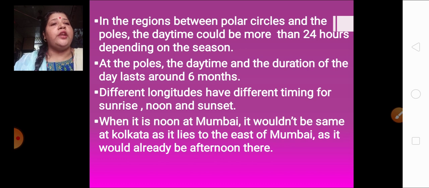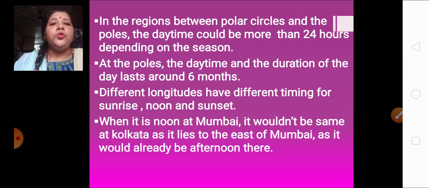Different longitudes have different timings for sunrise, noon and sunset. But on one longitude it will be the same. If it is sunrise on one longitude, then all the places on that longitude will have sunrise. If it is noon on that longitude, all the places on that longitude will have noon. Same way with the sunset.